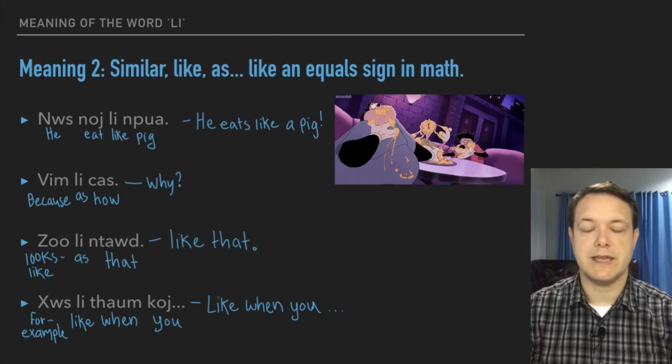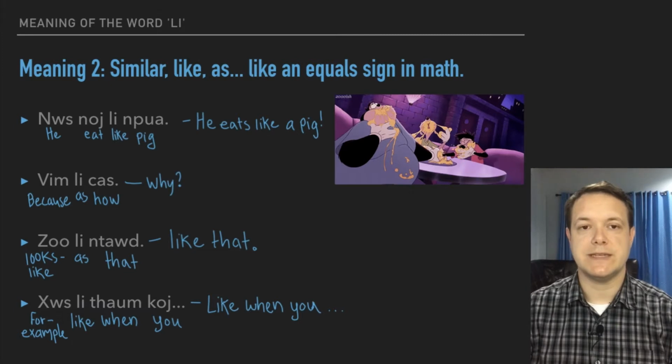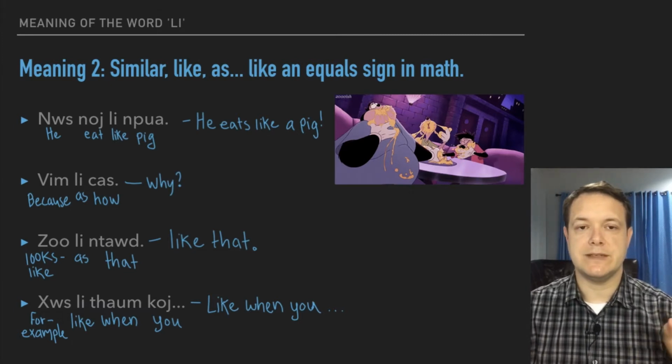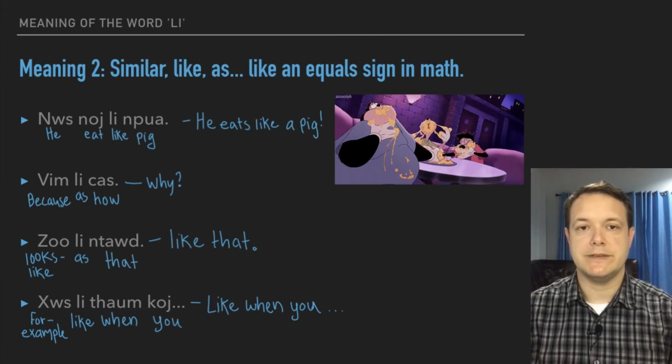So even in these cases where it's a common word, or it's an idiomatic question or something like that, li still has the meaning of as, or to be like. We can summarize it as it's saying whatever's on the left hand side of that word is going to somehow be similar to or be like whatever's on the right hand side. So that's meaning number 2.